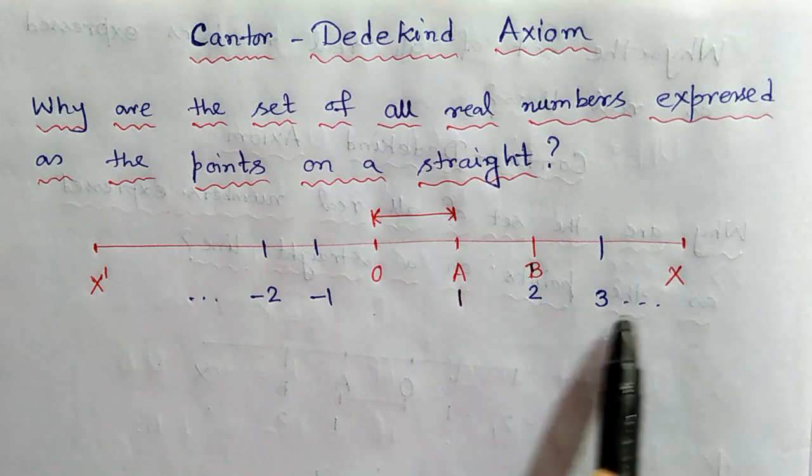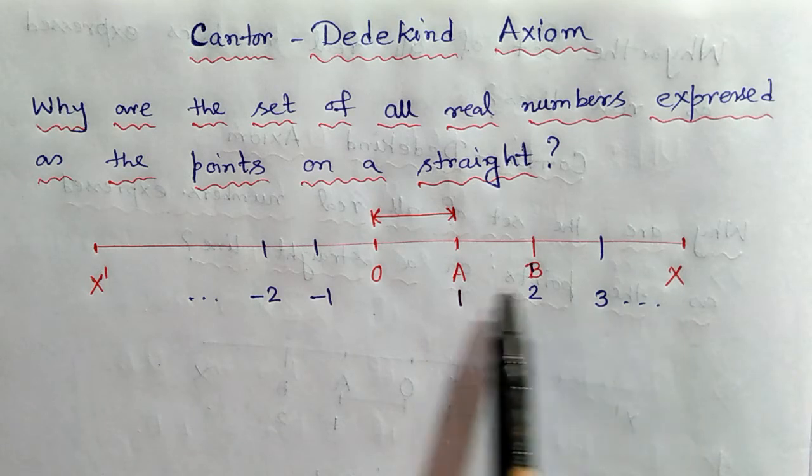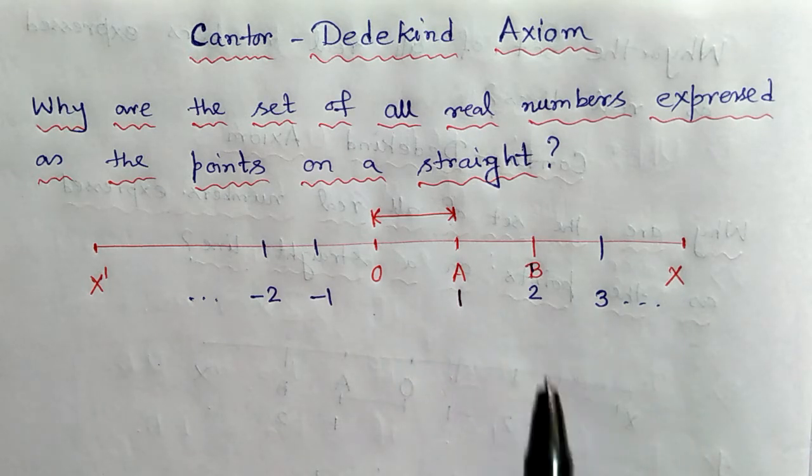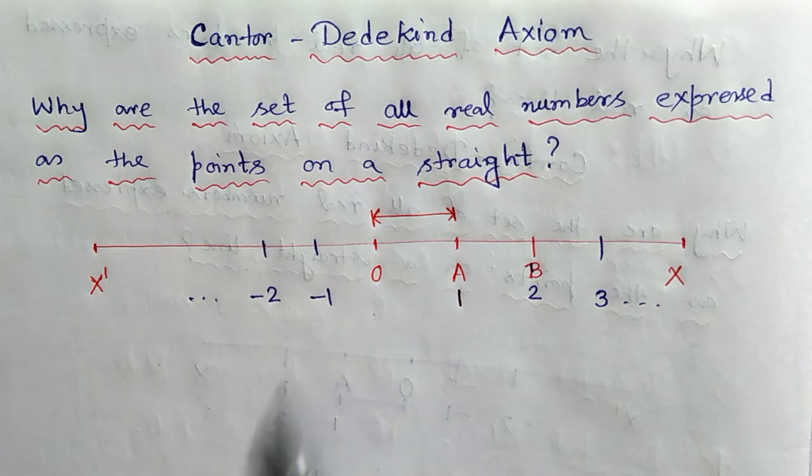Similarly, we number in this way 1, 2, 3 and so on, and the collection of all these numbers is known as the natural numbers. The mathematicians included the negations of these numbers, that is -1, -2 and so on, along with 0, the origin, and named it the set of all integers. Then they included the fractional numbers, with non-zero denominator, and we get the set of all rational numbers.